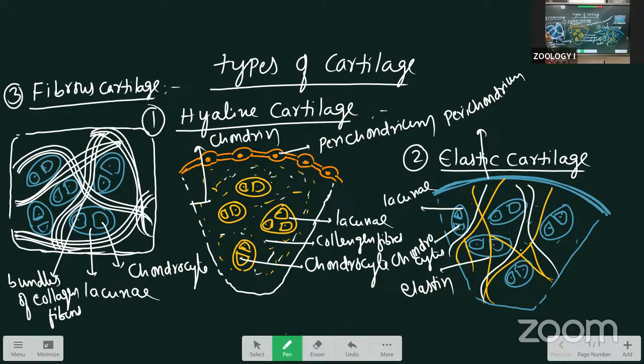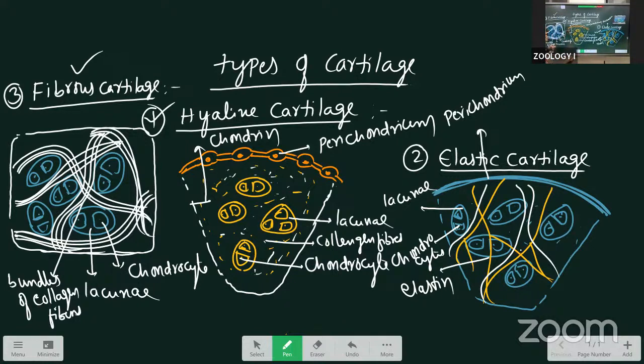This is about the 3 types of cartilages. The hyaline cartilage is present in the fetal stage. The fetal endoskeleton is mainly made up of hyaline cartilage, which is replaced by bone in the adult stage. Next, elastic cartilage: the organs that have more elasticity have elastic cartilage. Next, the fibrous is the strongest cartilage. It has bundles of collagen fibers.